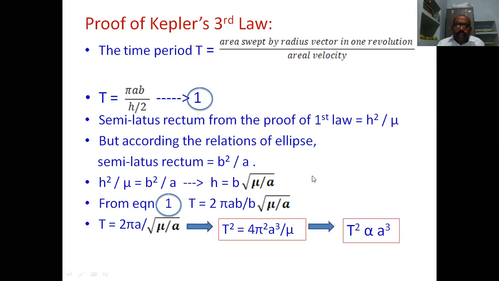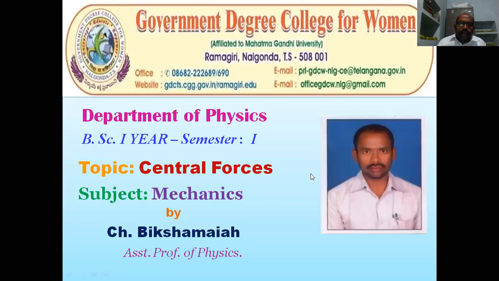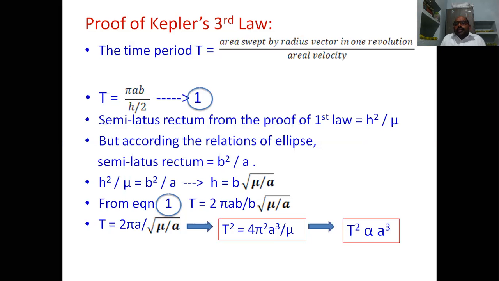Okay, in this lecture we have seen what is gravitational field. It is a space in which we can experience the gravitational force of attraction by keeping a mass m. After that, gravitational attraction: the force experienced by unit mass in the field is gravitational attraction.